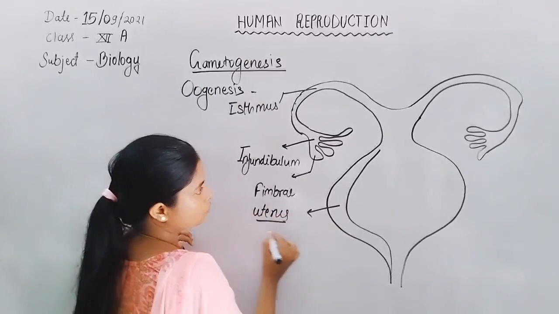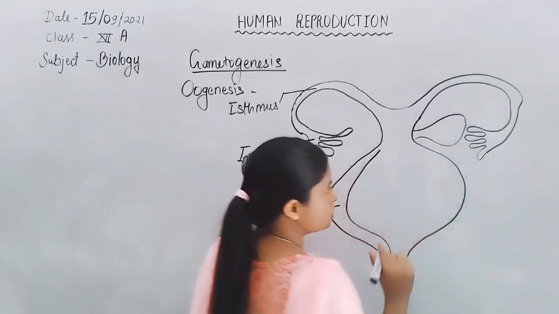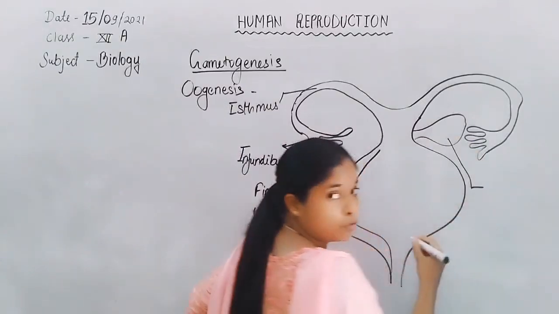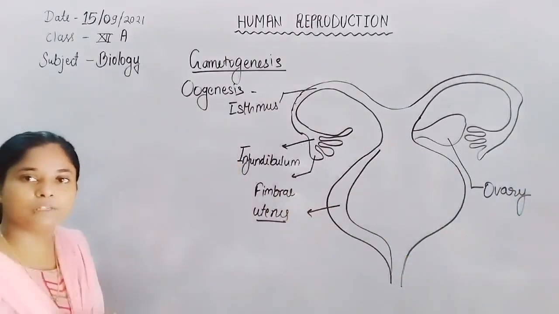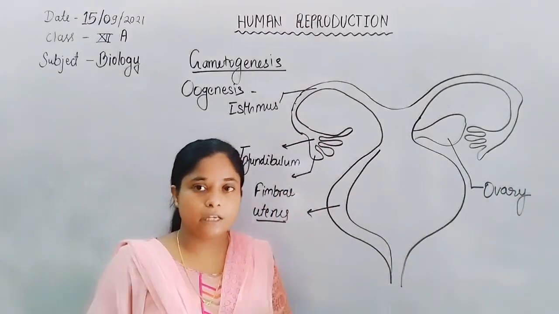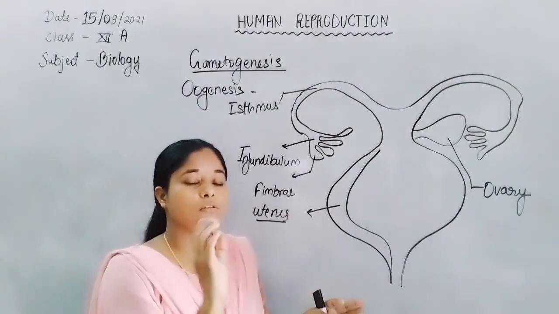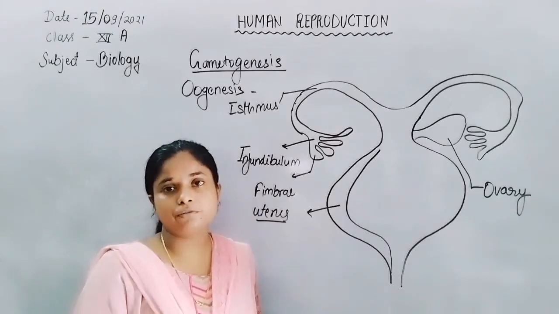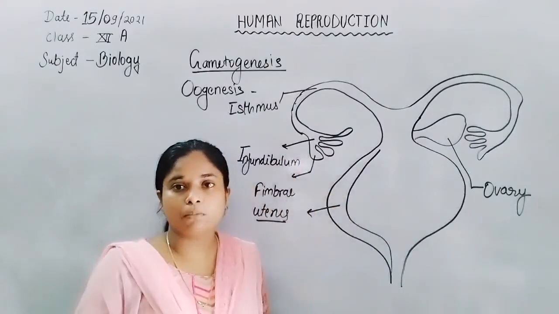With the uterus, the ovary is linked or attached. Spermatogenesis always takes place in the testes, and the descent of the testes occurs for the maturation of the sperm. But there is no such case here, because all the structures are present in the abdominal region.